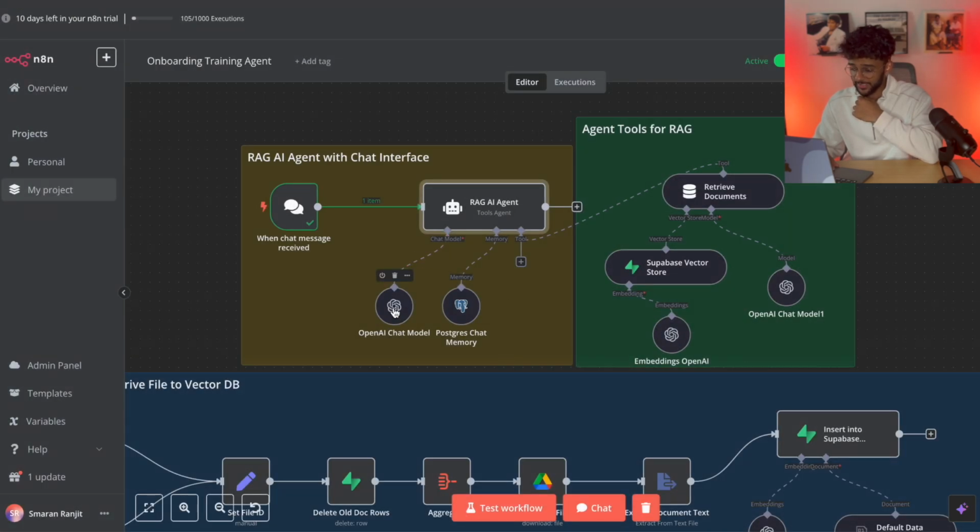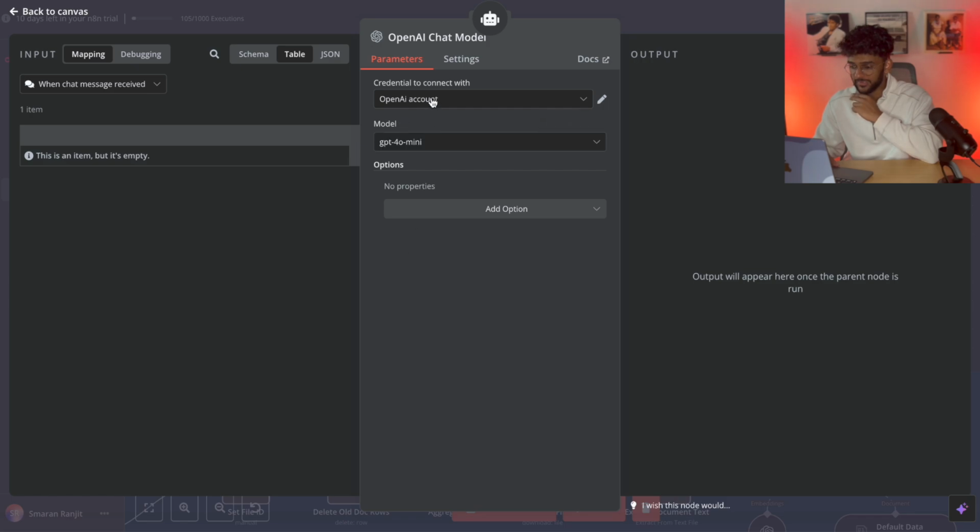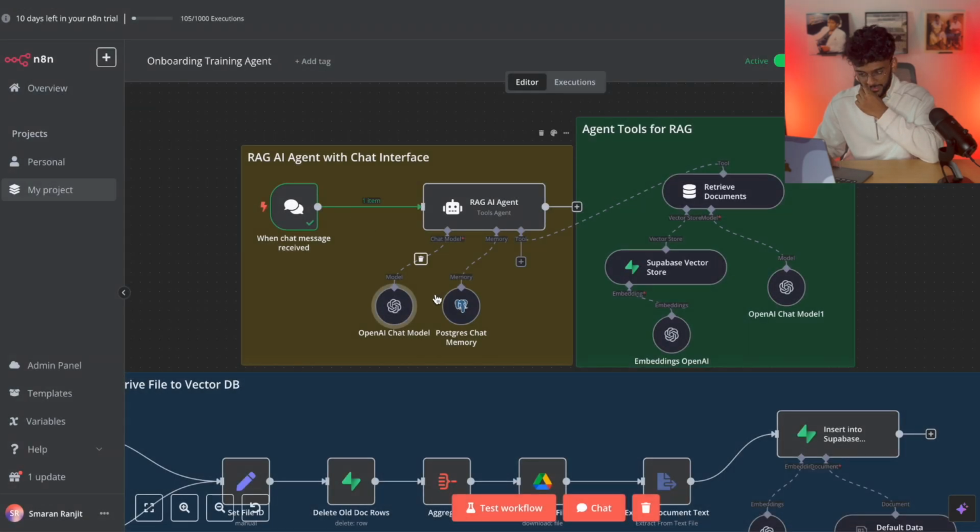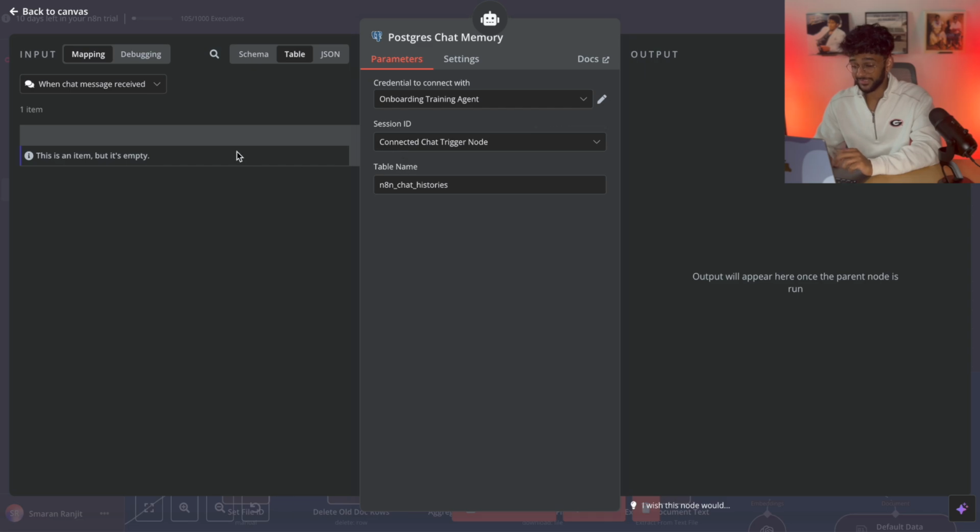Next we have, it's connected to an OpenAI chat model. This is the same OpenAI account, just use GPT-4o mini. It saves you, again, money. You don't need to use anything too complicated for this, it's just reading documents. And then the Postgres chat memory, it's better than the default one, and it also connects to Supabase, which is convenient.